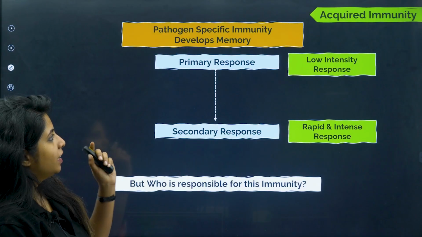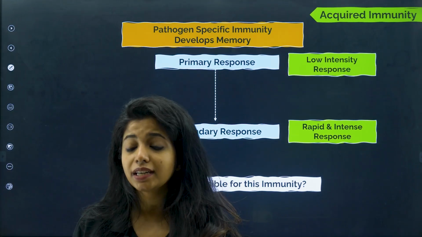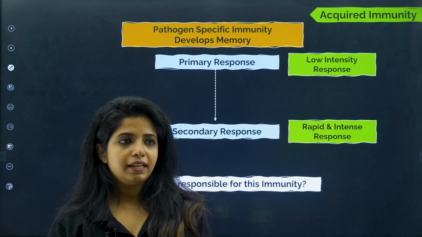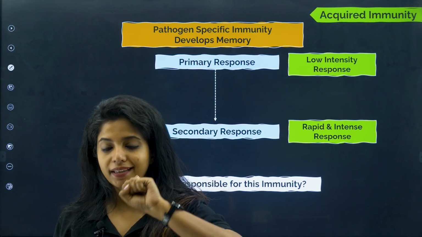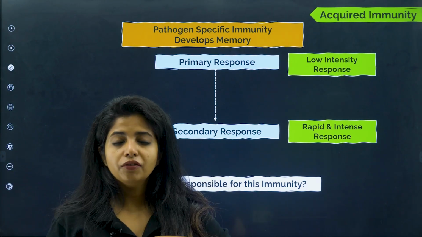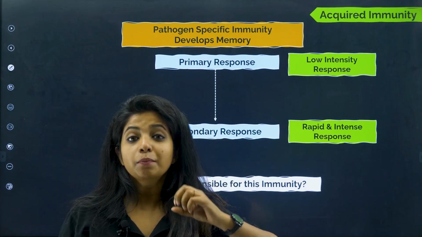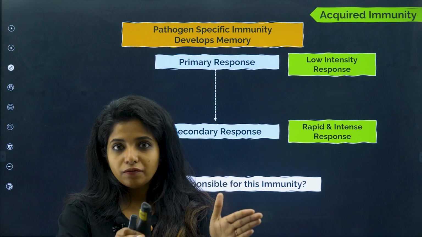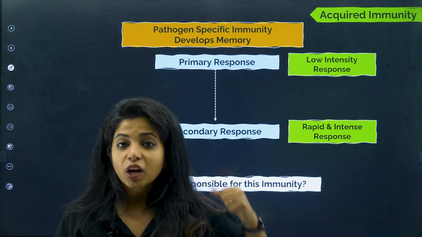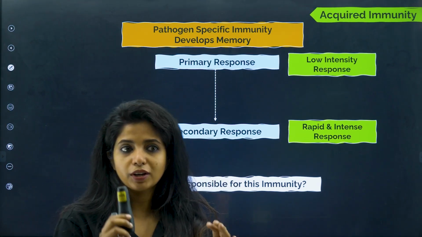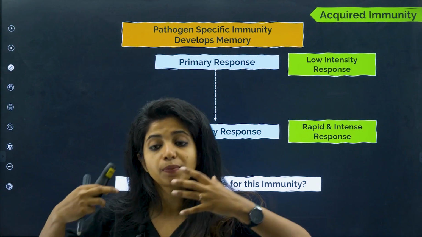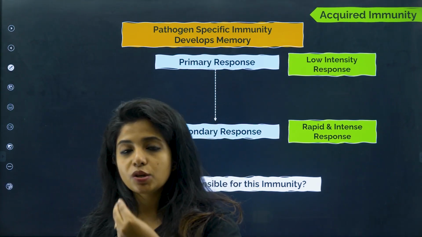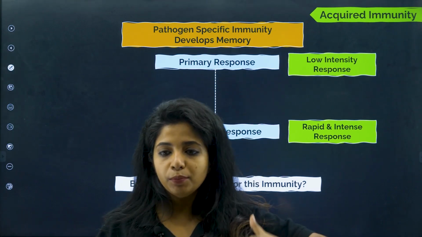Okay, going ahead, let's talk about acquired immunity. Now, acquired immunity is like personal tuitions, where, for example, if I know this person, that is X or Y person, I might have a different strategy for this X person, and I might have a different strategy for the Y person as well. So my strategy will be specific to that person. Over here, acquired immunity is pathogen specific. For example, if some pathogen comes, I will be releasing something else. Or if some other pathogen comes, my body will be releasing something else. This is what you mean by pathogen specific immunity.